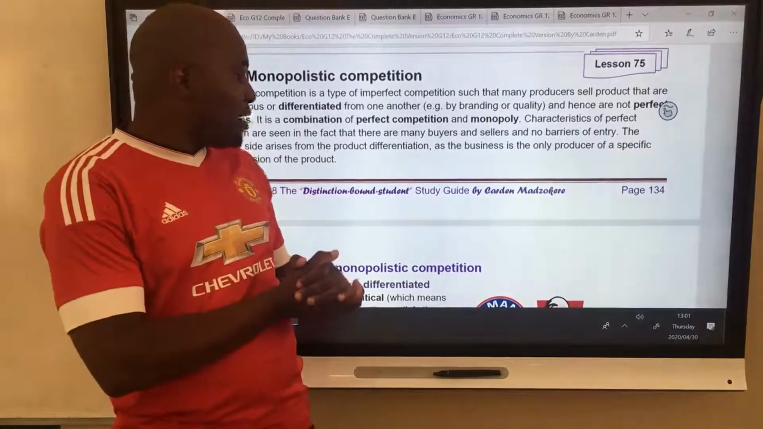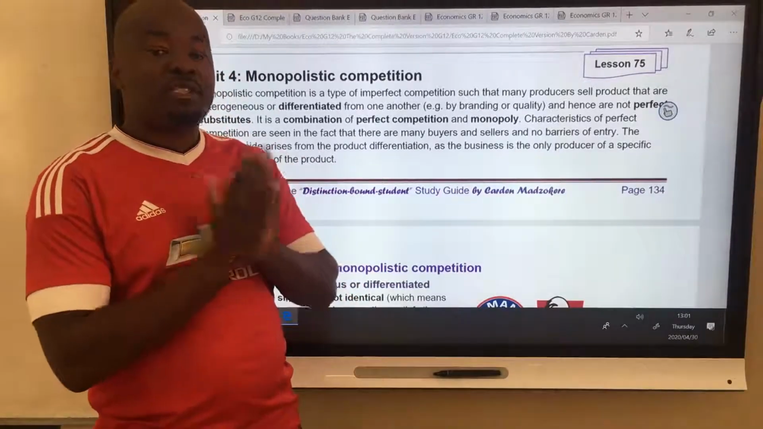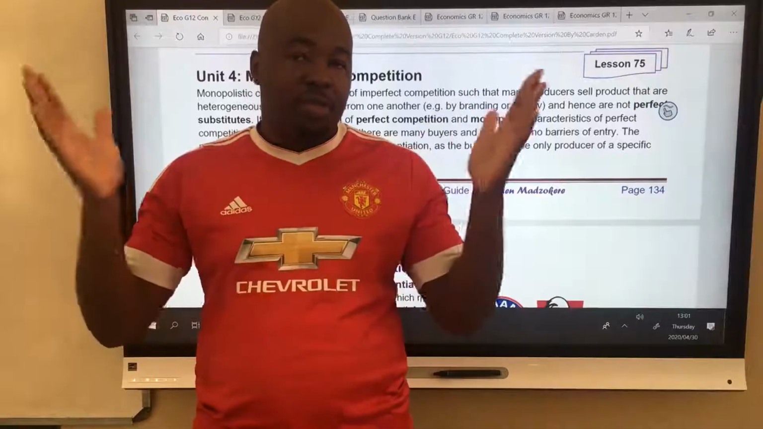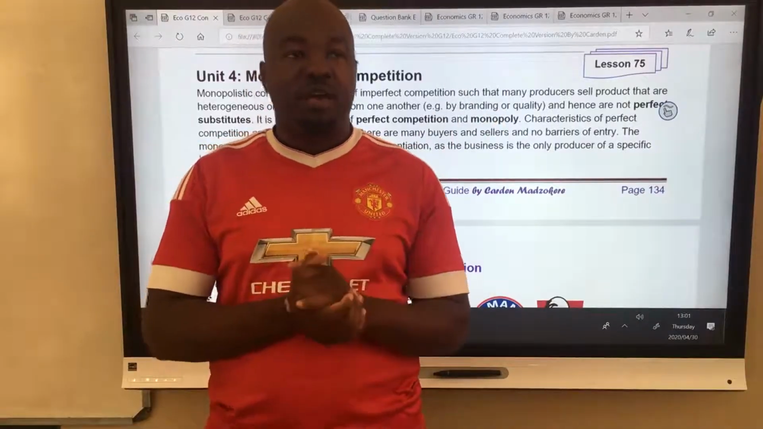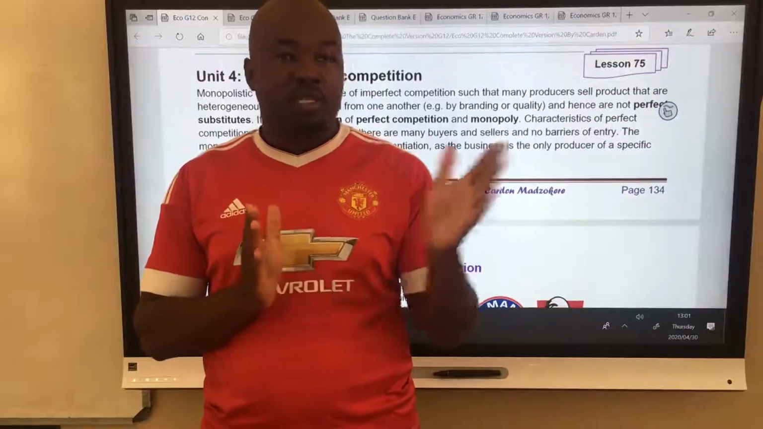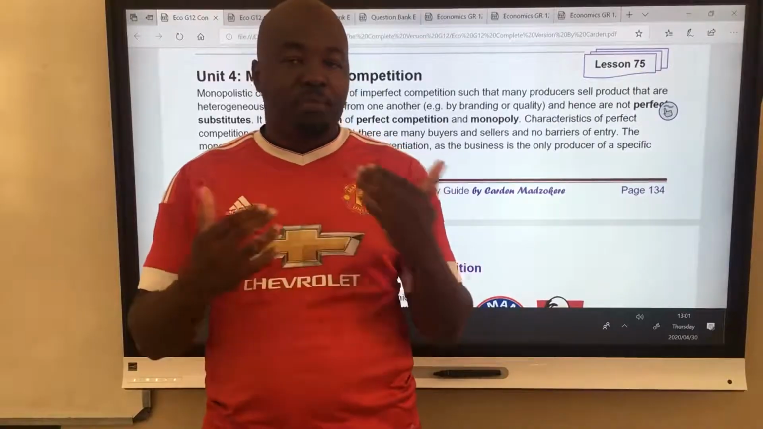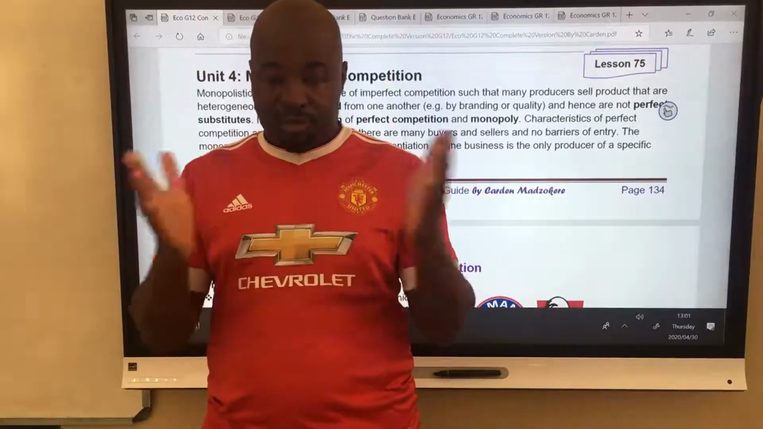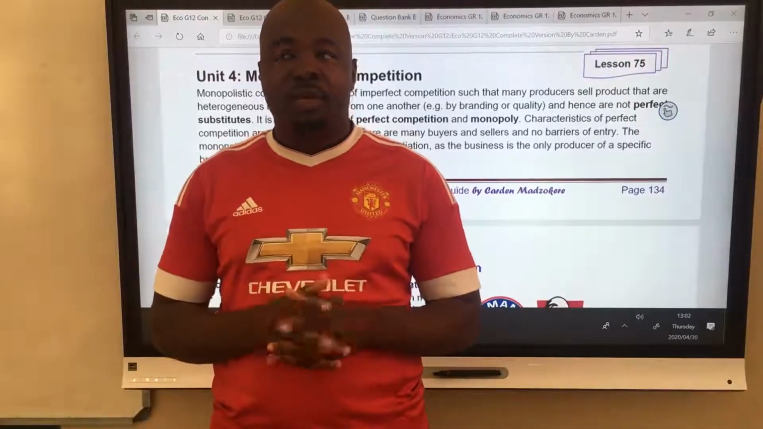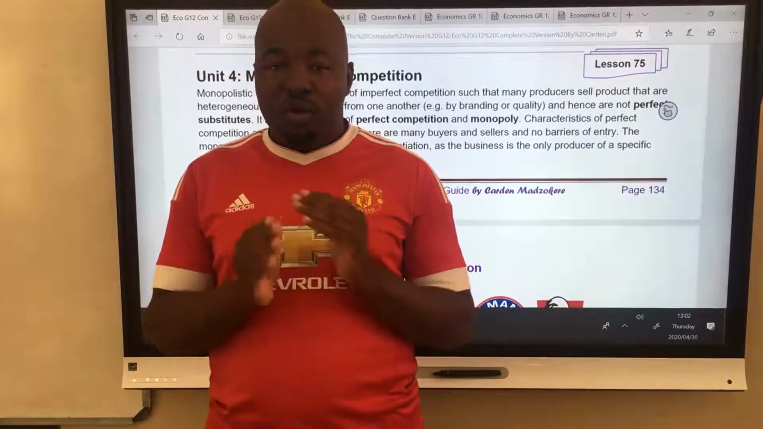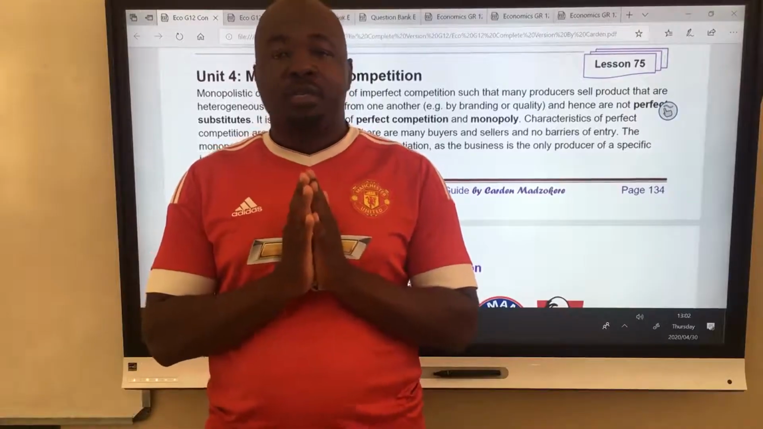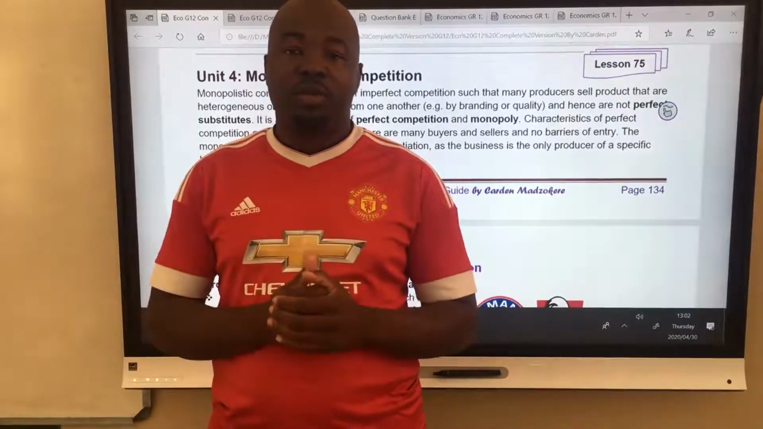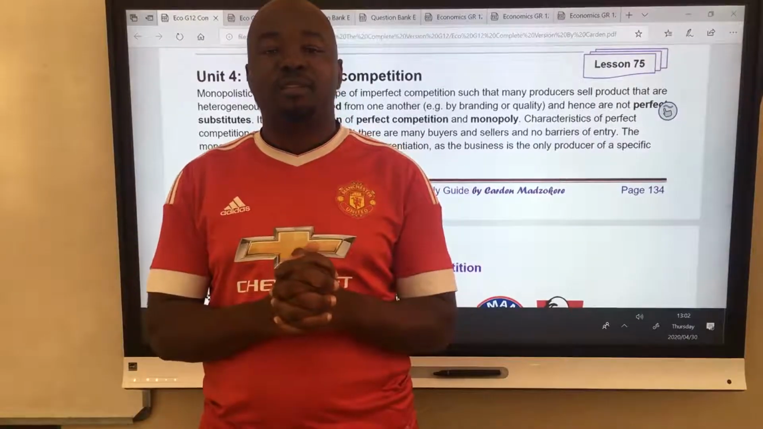Now, this we normally refer to as a hybrid structure. Now, what is a hybrid? If you take, for instance, a pit bull, I don't know much about dogs, but let me try. If you take a pit bull and a German shepherd, the puppy that they produce is a hybrid. It's not a pit bull, it's not a German shepherd, it's a hybrid. Then you could give it a name. So monopolistic is also a hybrid, and it's more like the father is the perfect and the mother is the monopoly. So you know the baby is monopolistic.